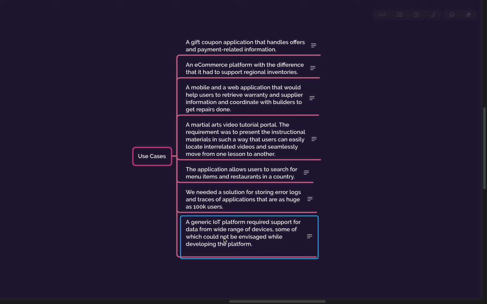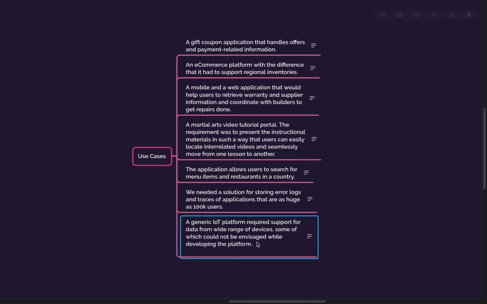The type of data which is emitted by this IoT platform is not something this user is sure of as of now, so probably a time series database will not be a good option, because in case of a time series database you should be very sure about the events, and they are generally numeric in nature: 5 events were triggered, or 40 degrees Celsius was the temperature, or some other thing which can be aggregated upon and analyzed based on this time series.